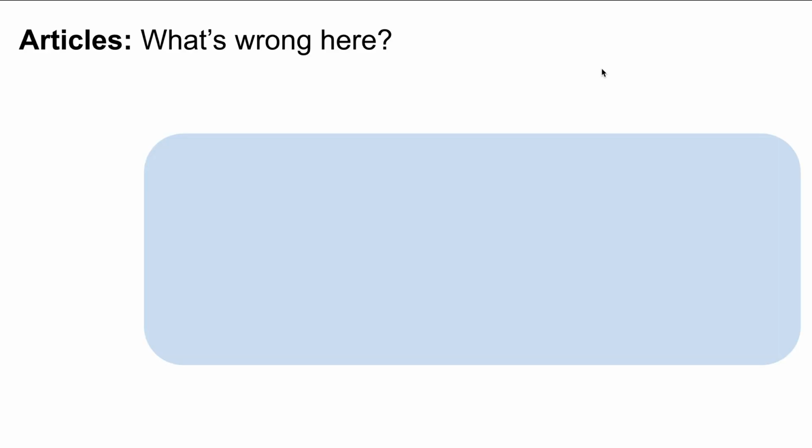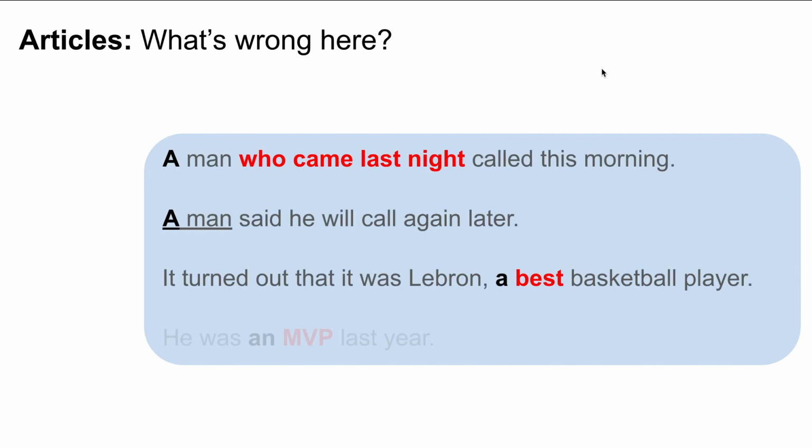Take about 10 seconds to read this paragraph, and to think about what is wrong with the article usage in the paragraph. I will read it and give you 10 seconds to think about it. A man who came last night called this morning. A man said he will call again later. It turned out that it was LeBron, a best basketball player. He was an MVP last year. Okay, take 10 seconds now to think about the errors in article usage in this paragraph.